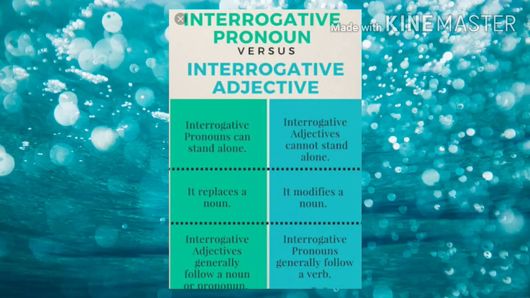Here the difference begins. First, interrogative pronouns can stand alone, whereas adjectives cannot stand alone. Interrogative pronouns replace a noun, that is the work of a pronoun itself. But an interrogative adjective modifies a noun, that is, it tells us something more about a noun. Then interrogative adjectives are generally followed by a noun or a pronoun, and interrogative pronouns are generally followed by a verb.